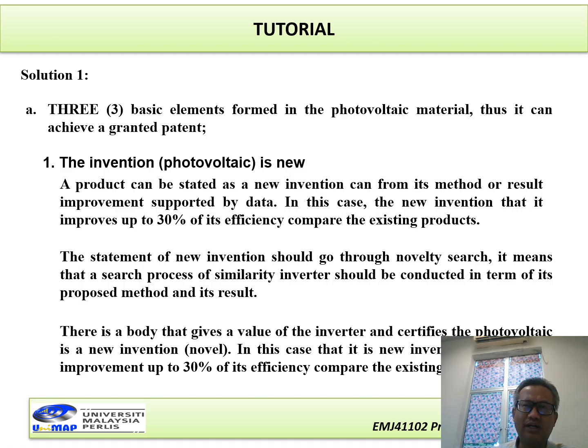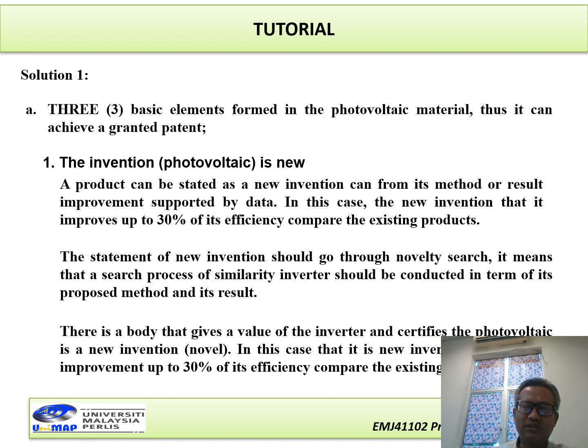Now we can highlight in here the efficiency that can improve 30%. And also remember in here, during the working times, Mr. Tony developed the photovoltaic in the company, and Mr. Tony is given salary every month.